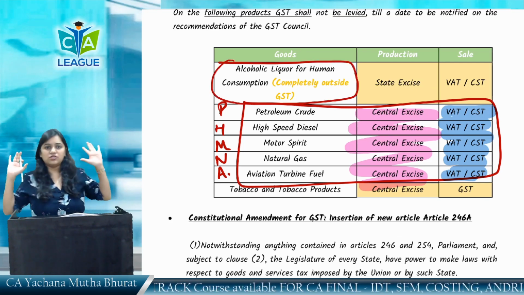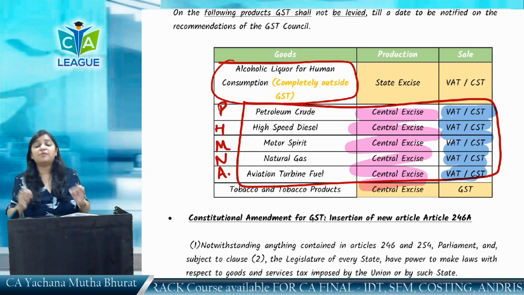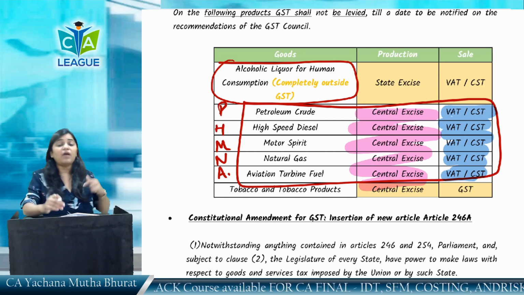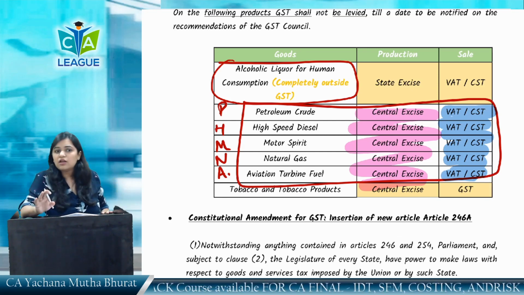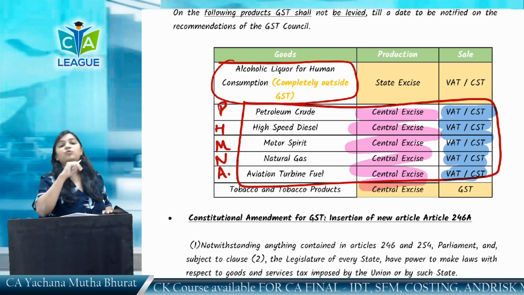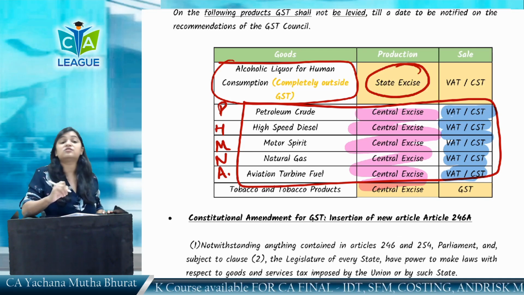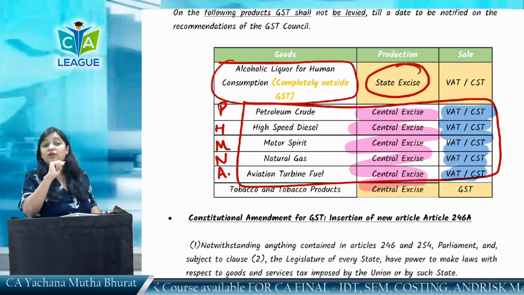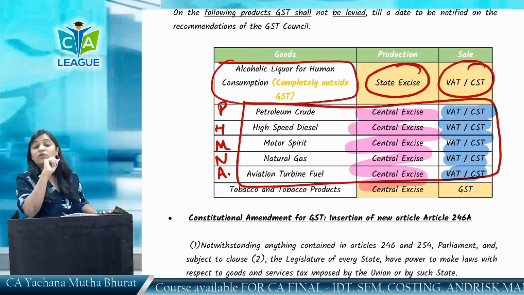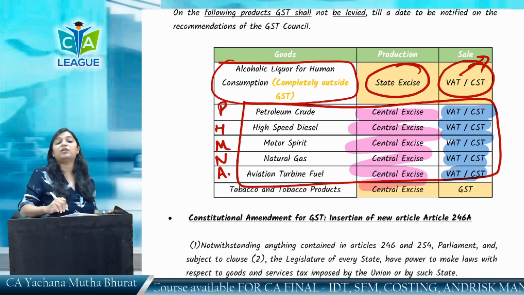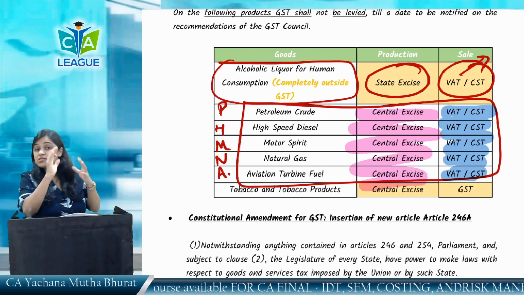This is completely outside GST. This has been kept outside the levy section. The levy section is section 9. This has been kept outside GST from the levy section only. The state government said, under alcohol, the excise is not central excise, it's state excise. It is the revenue of the state government. VAT and CST is also the state government revenue. So on the production of alcohol, excise duty, state excise, was levied.